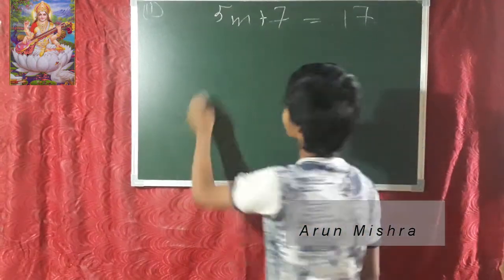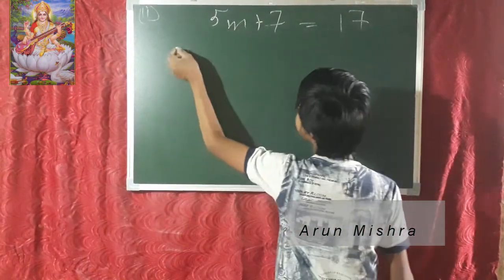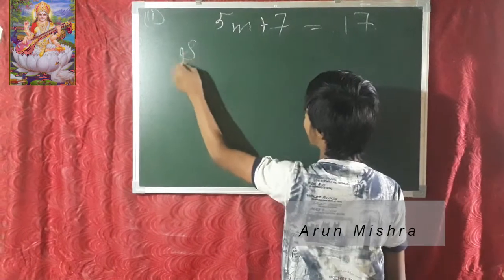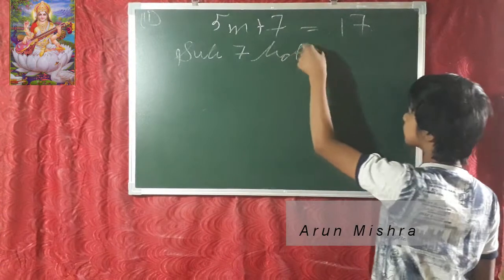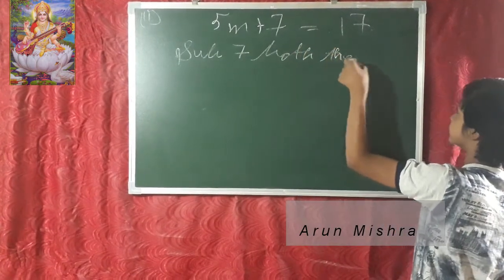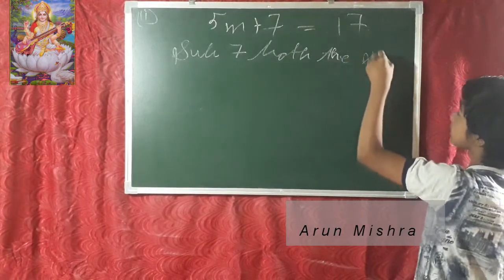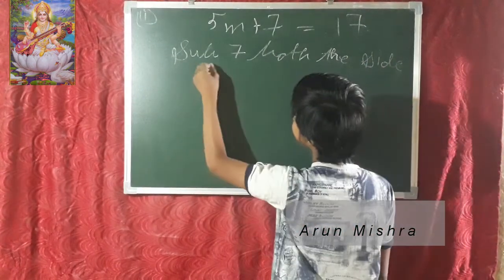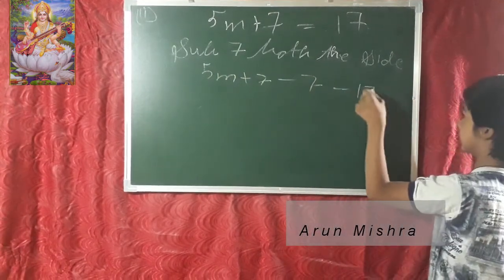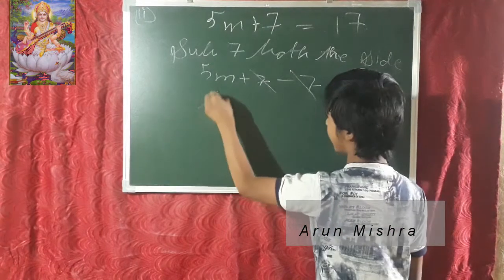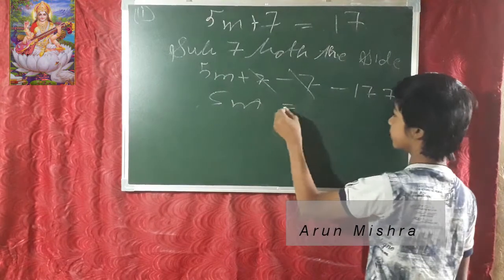So friends, let's start our next question: 5m plus 7 is equal to 17. Now how do we solve that type? Subtract 7 from both sides. When we subtract 7 from both sides, 5m plus 7 minus 7 is equal to 17 minus 7. This cancels, and 5m is equal to 10.